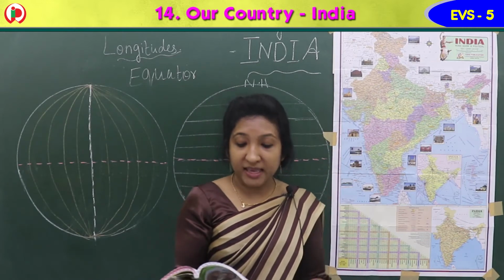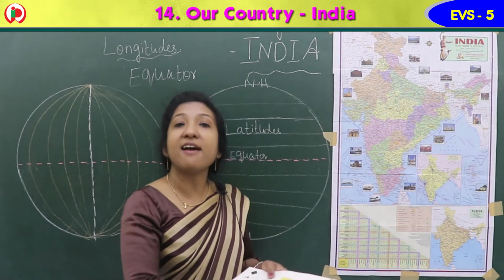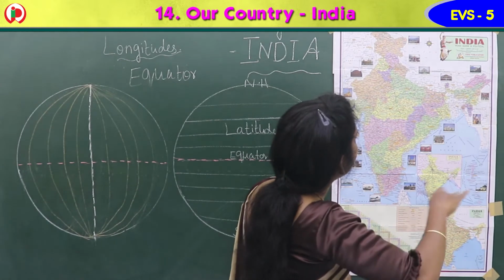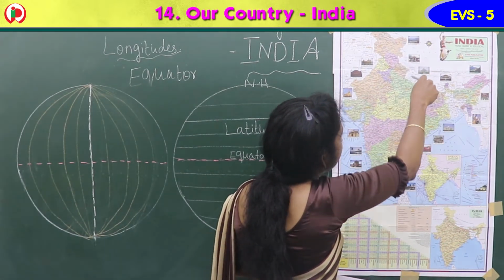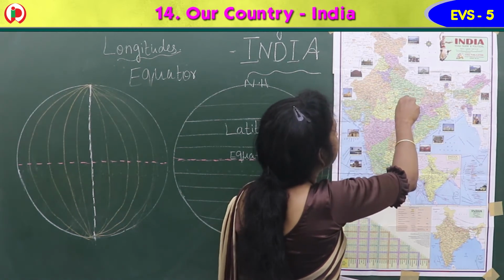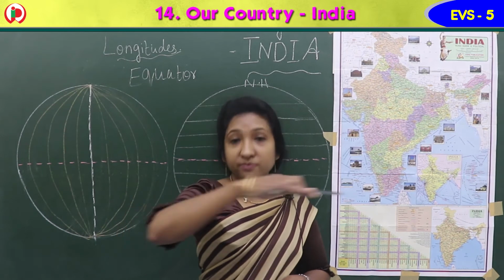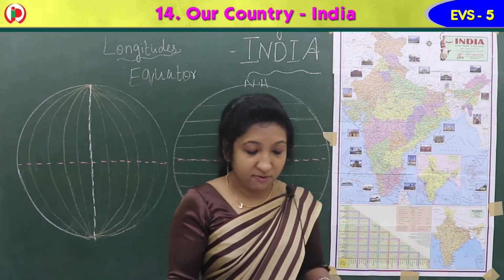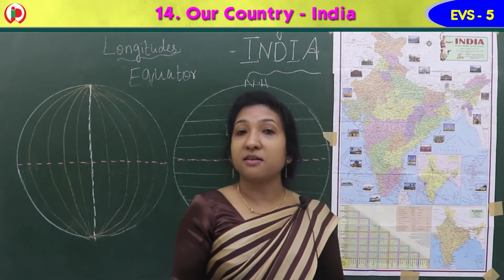So the northern plains lie to the south of the Himalayas. They are generally level and flat. Yes, northern plains are level and flat. Just below the Himalayas we can see the northern plains, so level and plain, flat, we say.